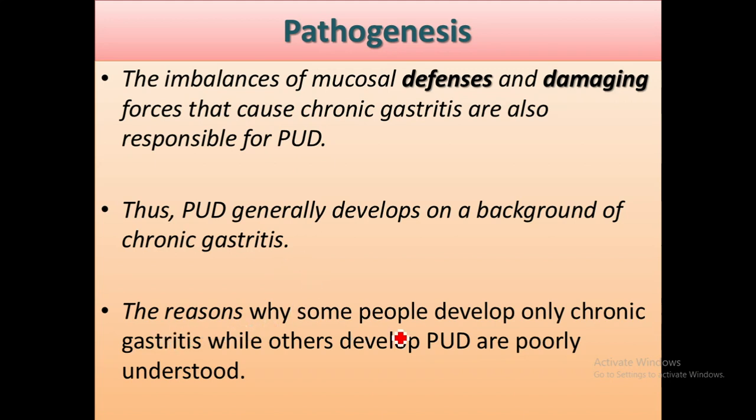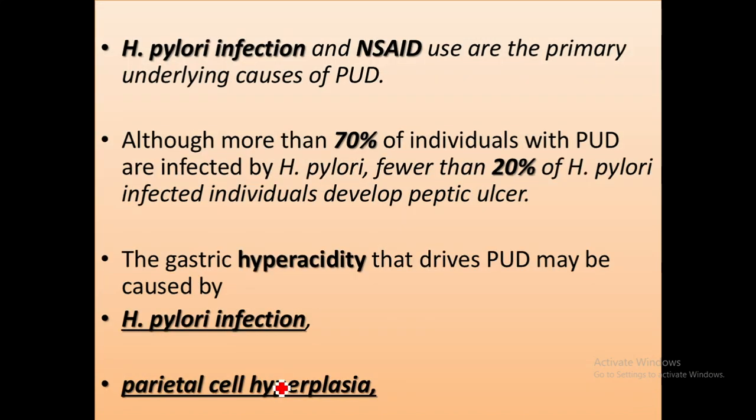The reasons why some people develop only chronic gastritis while others develop peptic ulcer disease are poorly understood. Both host factors as well as the strains of H. pylori can be responsible. So H. pylori infection and use of non-steroidal anti-inflammatory drugs are the primary underlying causes.